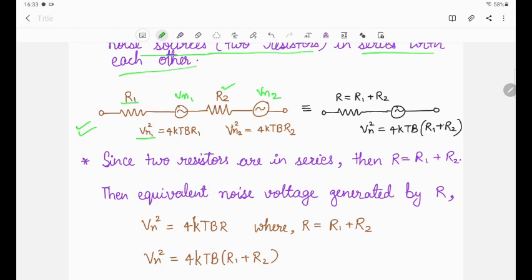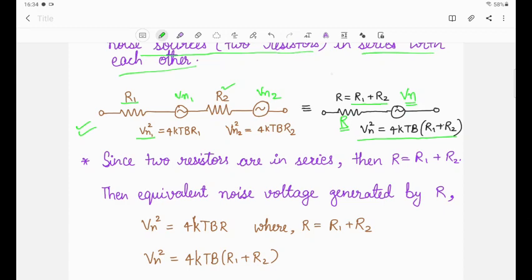Now we can convert this into its equivalent form, represented here with equivalent resistance R and equivalent noise voltage Vn. Here R is equal to R1 plus R2. So what will be the equivalent noise voltage due to R1 plus R2? When we calculate, we find Vn square is equal to 4kTB(R1 plus R2). It means when resistors are in series, the equivalent resistance R will be R1 plus R2.